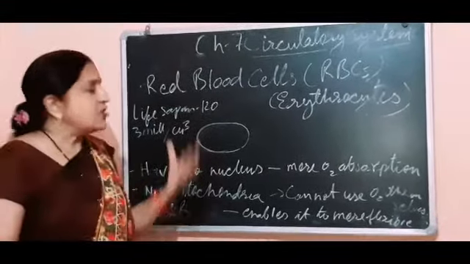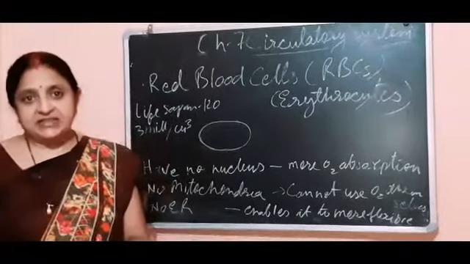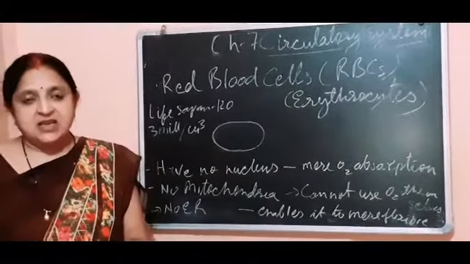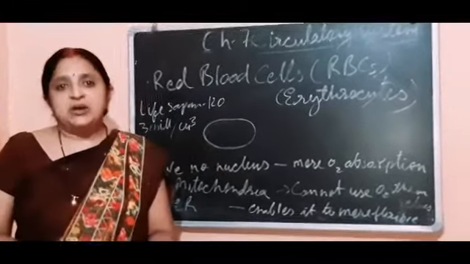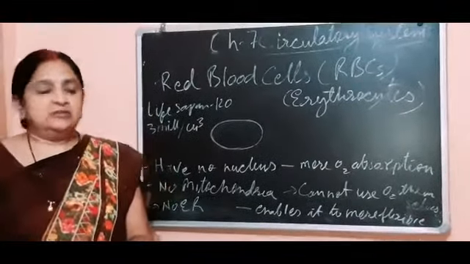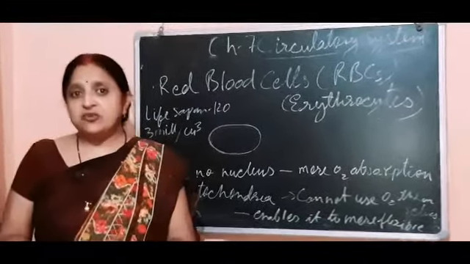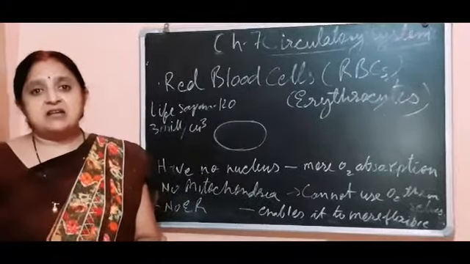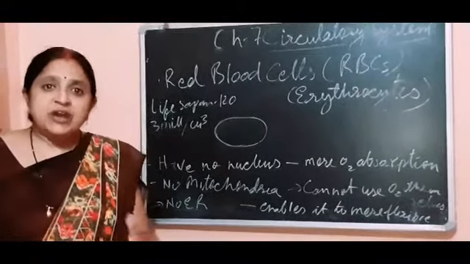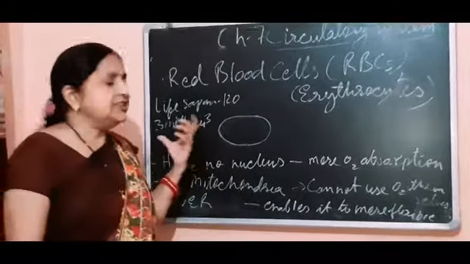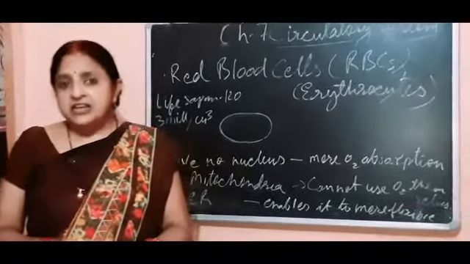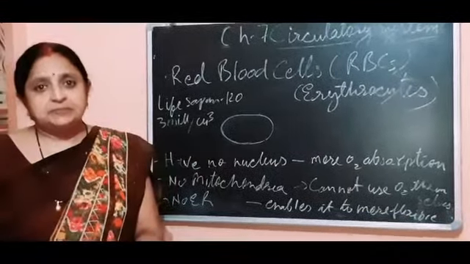The lifespan of red blood cells is 120 days, that is 4 months. About 3 million per cubic millimeter of red blood cells are destroyed every day, and these cells are destroyed in our liver or in the spleen.